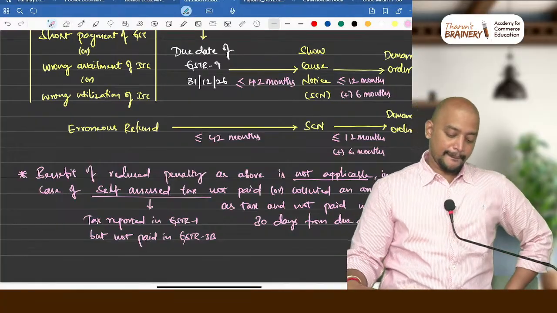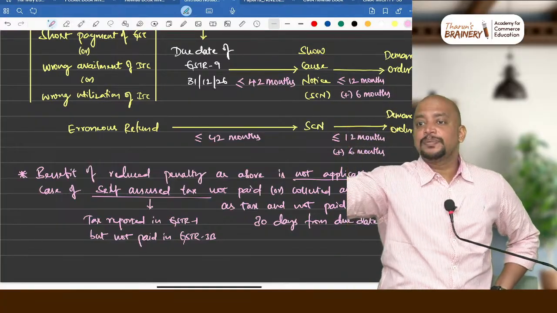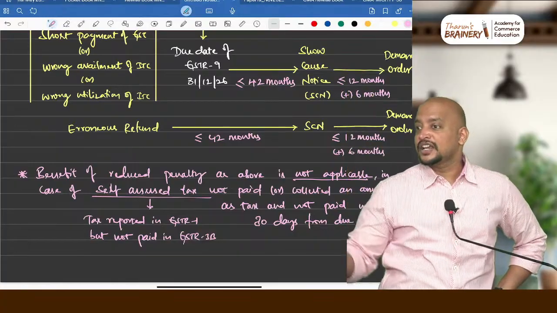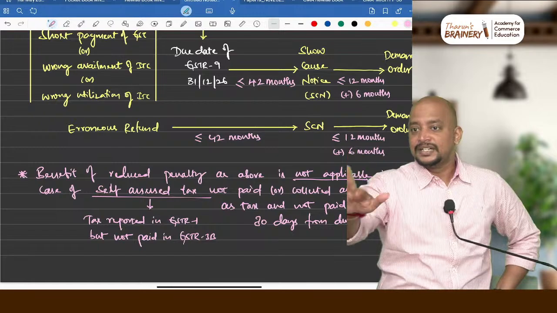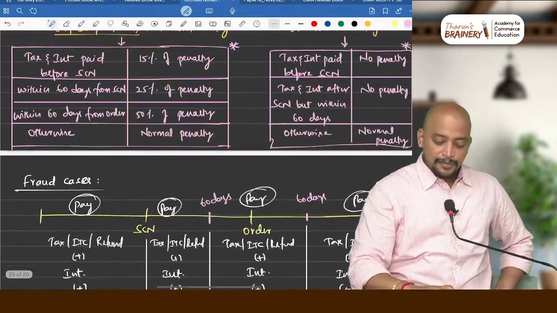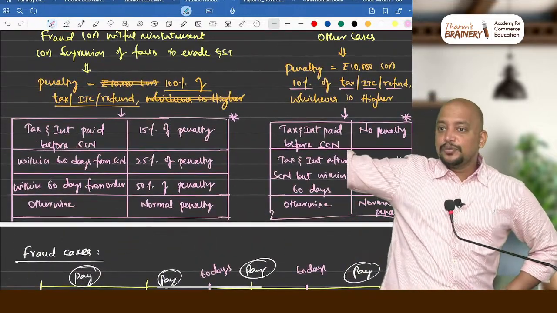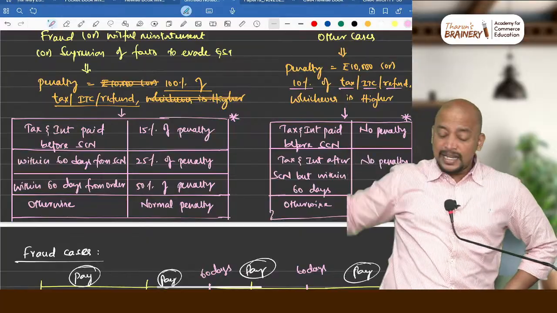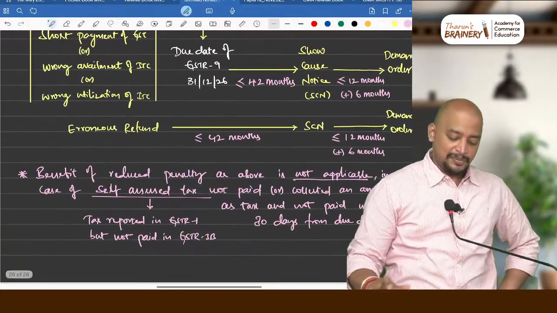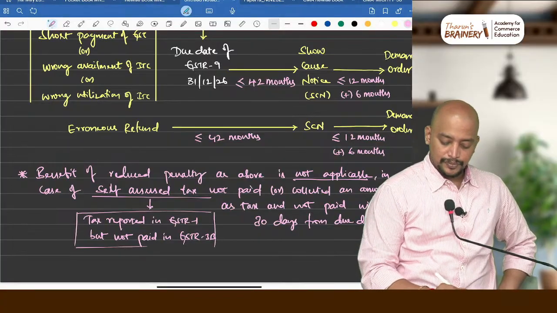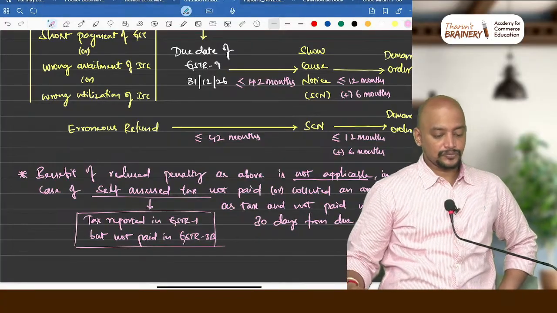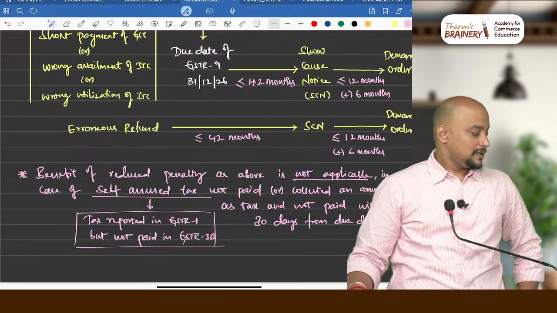It means you have to pay the original penalty, whatever we have computed. Don't apply the table there, that is, before notice, within 30 days from notice, within 60 days from order. This table you don't have to apply. You have to go by the normal penalty. Whatever the normal penalty is, that only is payable.